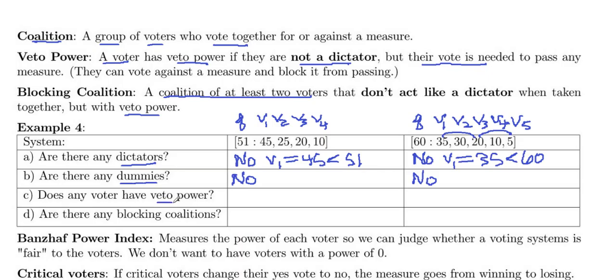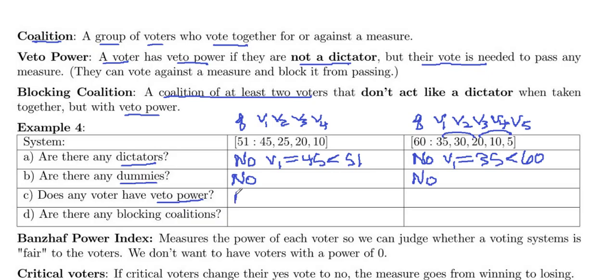Any voter that has veto power can keep something from passing. Well, you look at the highest voters first. So 45: if they withhold their votes, can 2, 3, and 4 pass something? Well, 25 and 20 is 45, and another 10 is 55. Yes, they can.